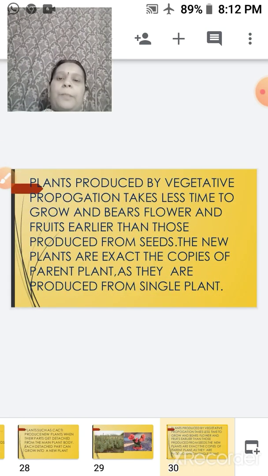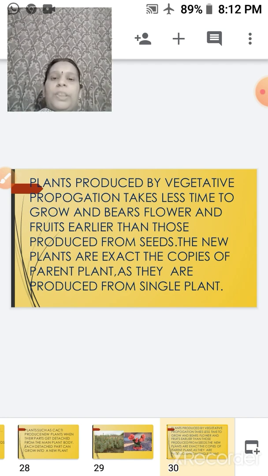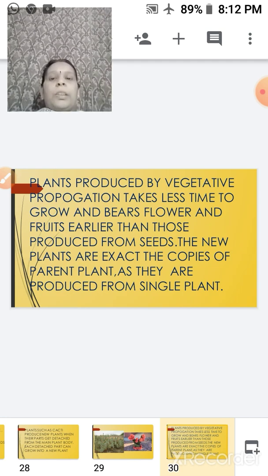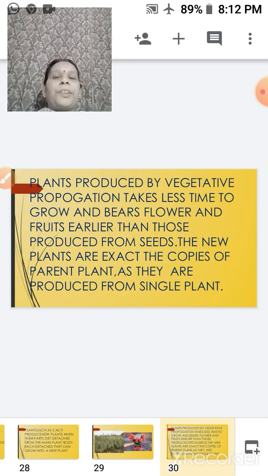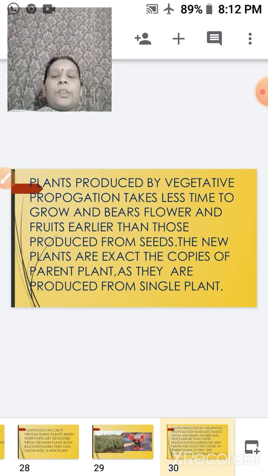Plants produced by vegetative propagation take very less time to grow. They bear flowers and fruits earlier than those produced from seeds. So this is one of the advantages, a characteristic of vegetative propagation. The new plants are exact copies of the parent, and they are produced from a single parent only. That means another parent is not at all required. So it is a type of asexual reproduction, and under asexual we have vegetative propagation.